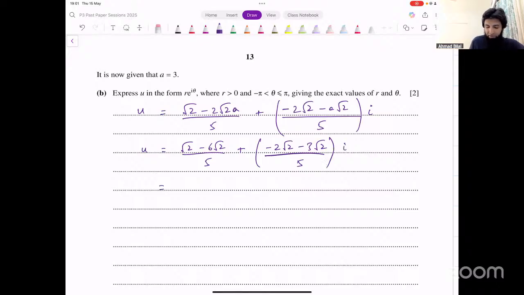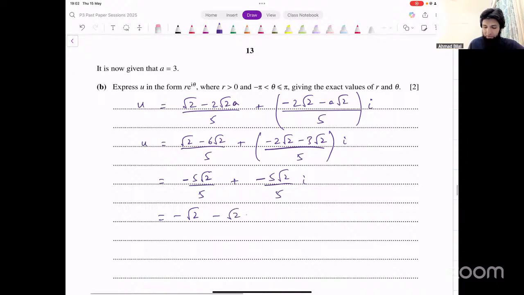Let's simplify this. Under root 2 minus 6 under root 2. What does that become? Minus 5 under root 2 divided by 5. These are the same terms, under root 2 and under root 2, so we can add and subtract them. 1 minus 6, that's minus 5. What do we get from that? Minus under root 2. And then from the other two terms, we're getting minus 5 under root 2 divided by 5 times iota, and that becomes minus under root 2 iota. This is what u turns out to be. That's the value of u that we're getting.